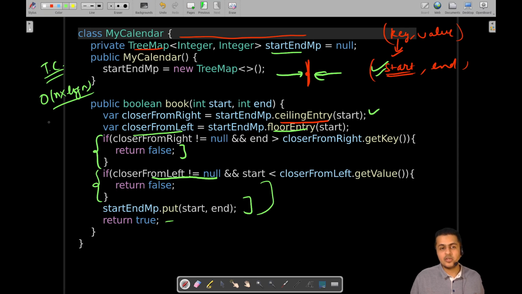Space complexity wise, in the worst case we would be able to add all the entries, all the bookings will be valid ones, and we would be using that much space for each of those entries, so it will be order of n. So these will be the complexities.